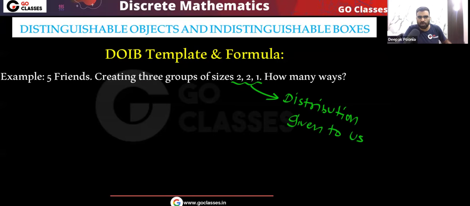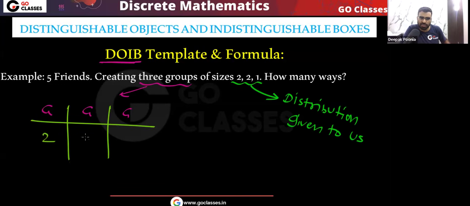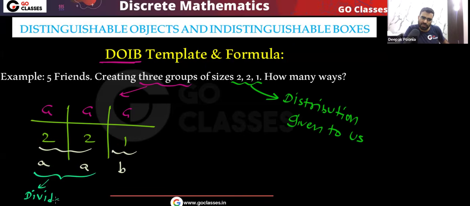So we just need to apply the formula of the DODB template and divide for repeated elements. We have 3 groups, so let me write it here: G, G, G. This DOIB template is actually very simple. The distribution is 2, 2, 1. Here again we have the same value, 2, 2. So you can consider this as AA and this as B. Because of this double A, we will divide by 2 factorial for repeated elements. That's it.